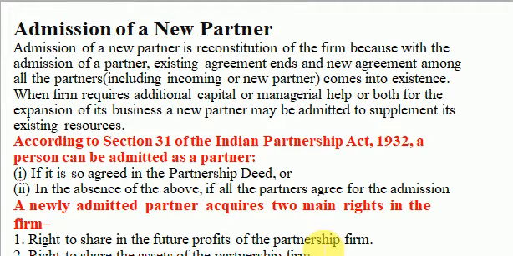And number two, right to share the assets of the partnership firm. Now, after seeing the rights, let's move ahead.